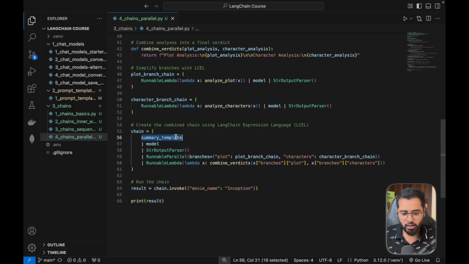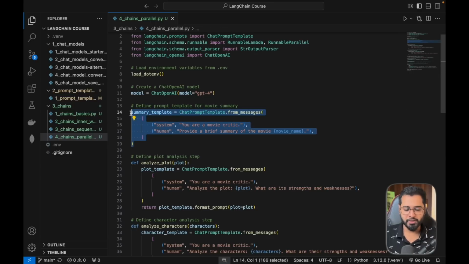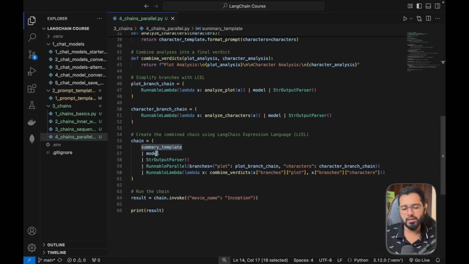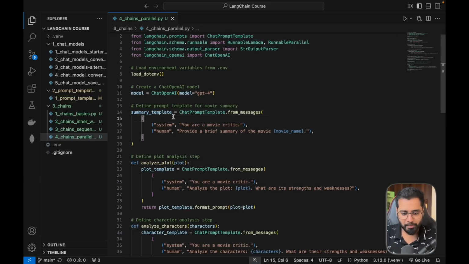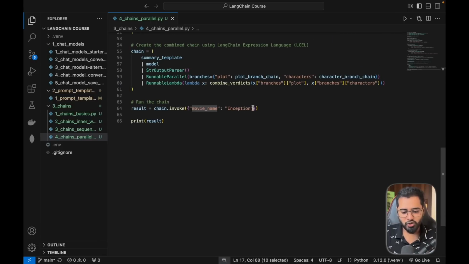So as we discussed, we are first getting the summary of the movie from the LLM. And to get it from the LLM, we need to prompt it first. Just always remember that right before calling the LLM, always prompt it, because it makes life so much easier for us. So we have a summary template. If I go ahead and click on it with command, the system message says, you are a movie critic, right? Provide me a brief summary of the movie. So we're passing the movie name down here when we're invoking this chain.